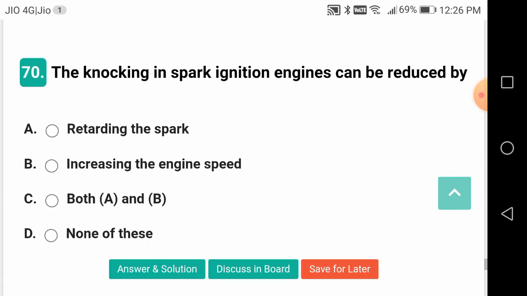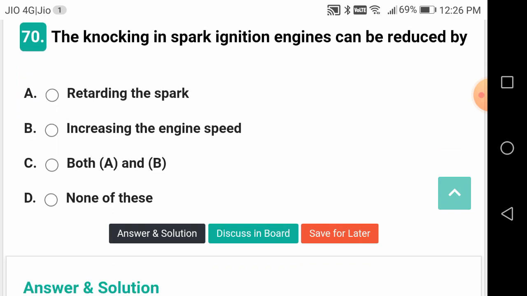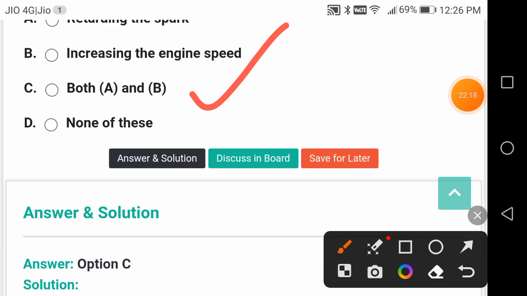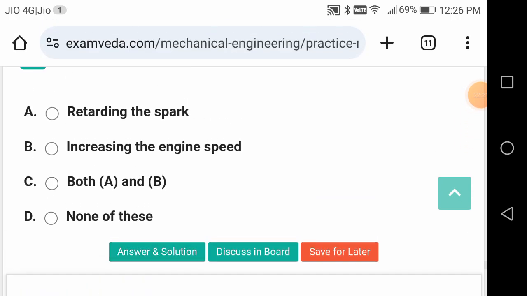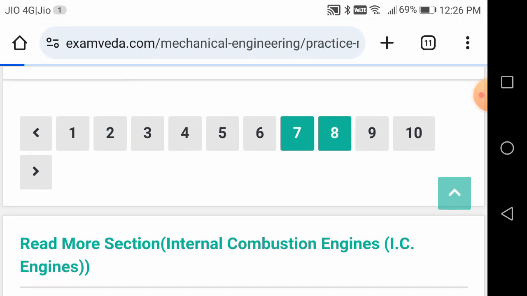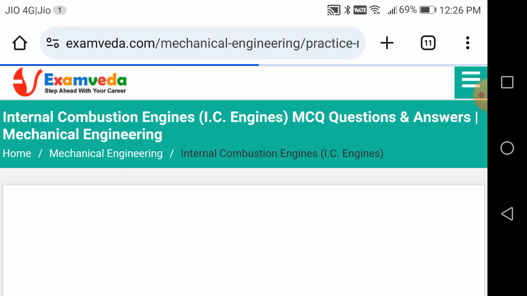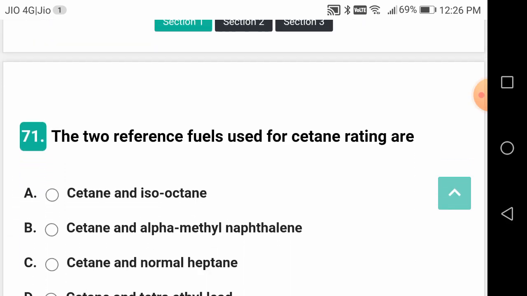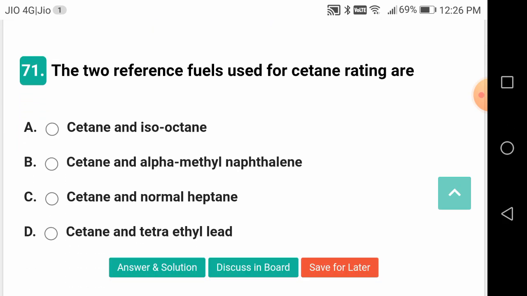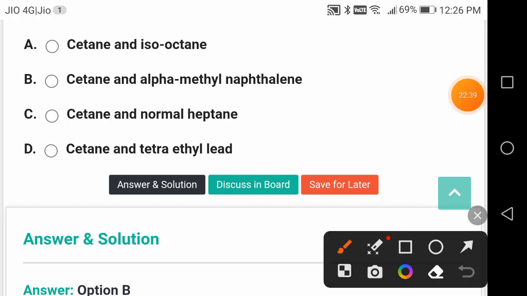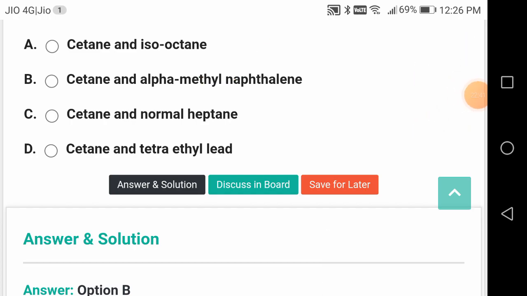The knocking in a spark ignition engine can be reduced by what? It is both A and B. What is that? Retarding the spark, increasing the engine speed. The two reference fuels used for cetane rating are cetane and alpha methyl naphthalene.